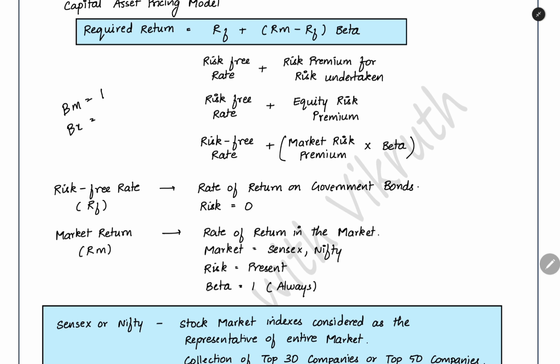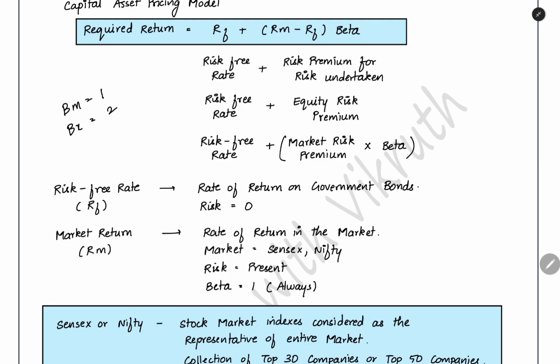For example, the beta of our company is 2. The meaning is that the stock market, the market return, has a risk of 1. Our company is 2 times riskier than the market. The risk of our company is 2 times the market. We take the market as a base and compare all the companies with that. For that only, we are using the beta factor. Beta will be telling us the riskiness of the thing when compared to the market.